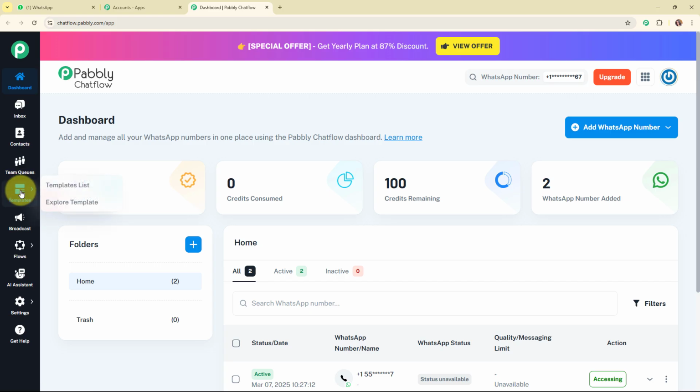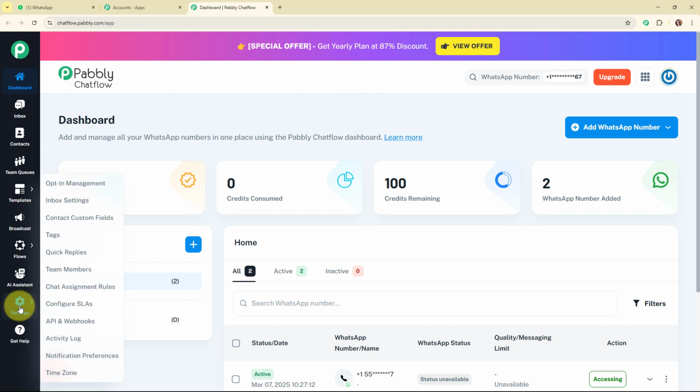Then comes the templates. By using this particular feature, you can create or manage the templates for your WhatsApp messaging. Then comes the broadcast. By using this particular feature, you can create, send and schedule your broadcast messages for your WhatsApp messaging. Then comes the flow. By using this particular feature, you can create WhatsApp chatbots for your businesses. Then comes the AI assistant. By using this particular feature, you can create an AI assistant for your business.